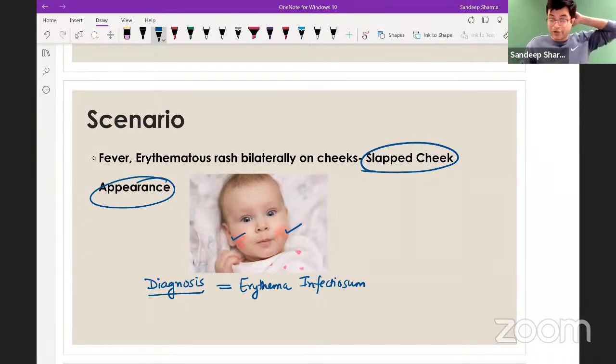I'm sleepwalking right now because I just came back to my home for taking the session after some days away from the city. So diagnosis, erythema infectiosum, also called fifth disease.